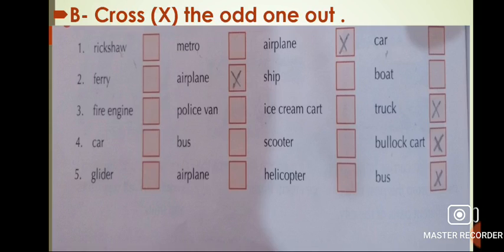Now, the second question, that is part B. Cross the odd one out. Children, in question number 1, except airplane, the rest 3 are examples of land transport. In question number 2, except airplane, the rest 3 are means of water transport. In question number 3, except truck, all are special vehicles. In question number 4, except bullock cart, the rest 3 are run by fuel. In question number 5, except bus, the rest are examples of air transport.